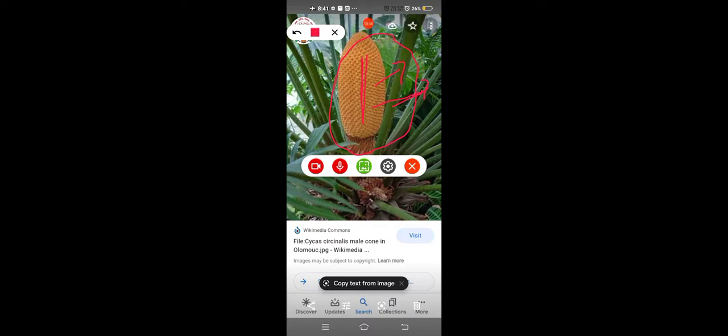This contains male spores. If you expand and look, you can see that these male cones are made up of smaller units known as microsporophylls. Each of these is an individual unit known as a microsporophyll. And these microsporophylls unite to form certain woody structures known as cones. So this is one male cone, the male cone of Cycas.